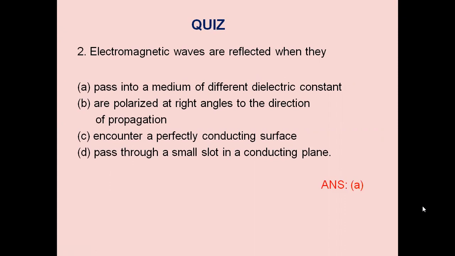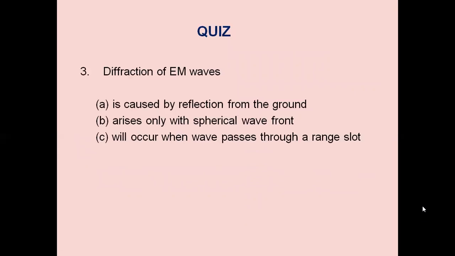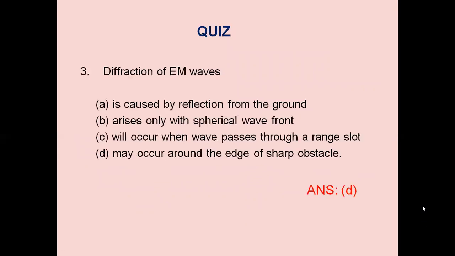Choice A, pass into a medium of different dielectric constant. They will be refracted if the media have different dielectric constants. Diffraction of EM waves, option D, may occur around the edge of a sharp obstacle.